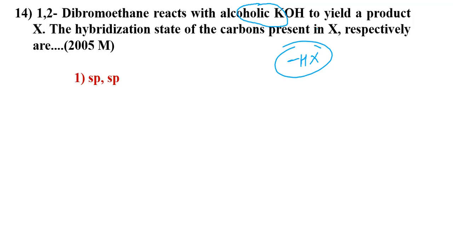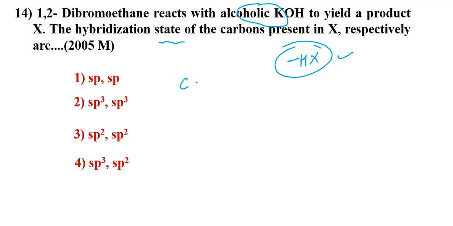Dehydrohalogenation, right. To yield a product X, the hybridization state of the carbon present in X respectively are. Yes, you try it. Okay, I gave the hint alcoholic KOH minus HX.